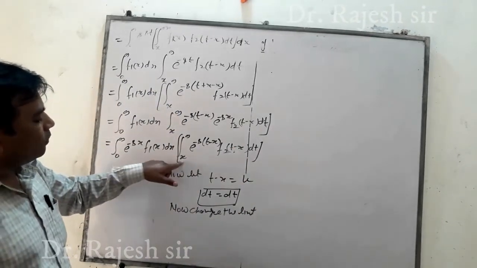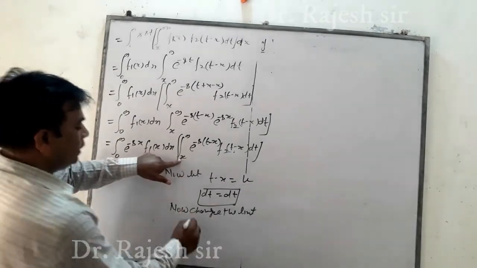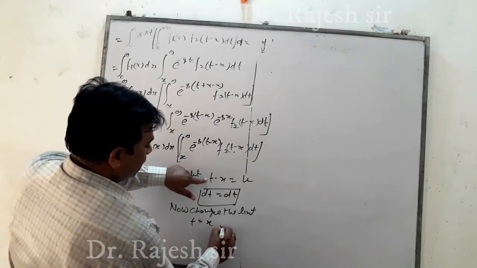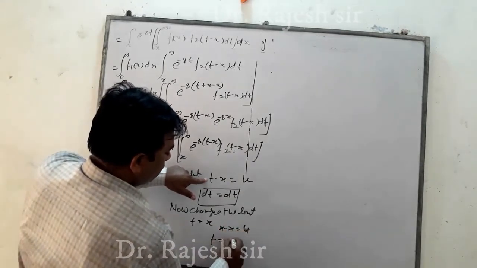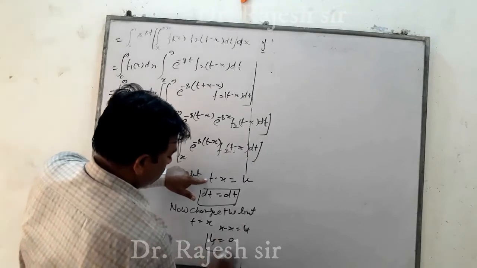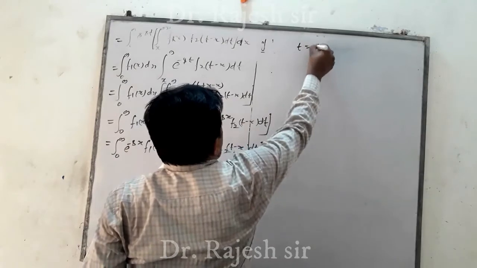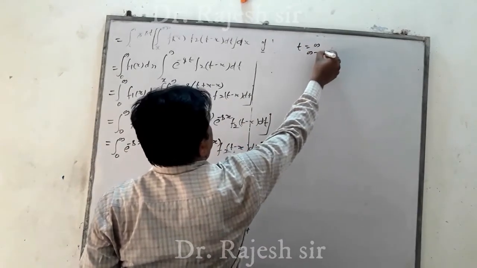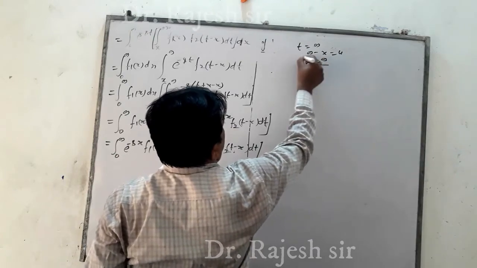Here the limit for t and then the limit for u. When t equal to x, then x minus x equal to u, it means u equal to 0. And when t equal to infinity, then infinity minus x equal to u, so u equal to infinity.